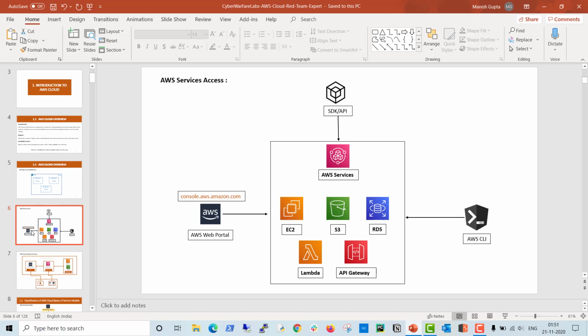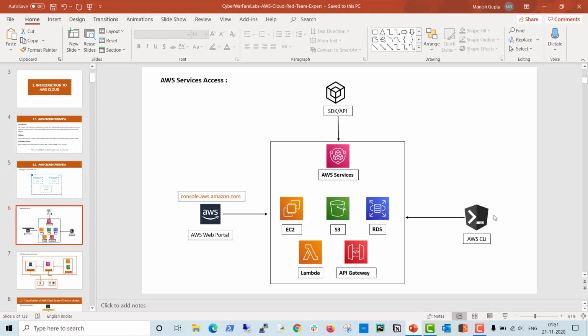But how can we access those services? To access those services, we have 3 methods. First, we can access AWS Cloud using a web browser. They provide a web portal, available at console.aws.amazon.com, and you can access all the services via a web browser or web client.